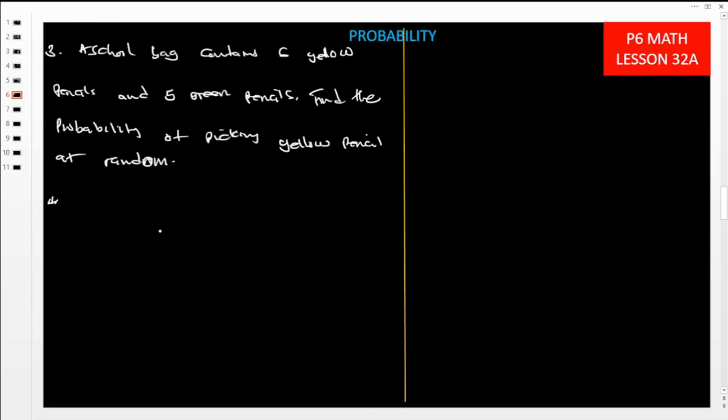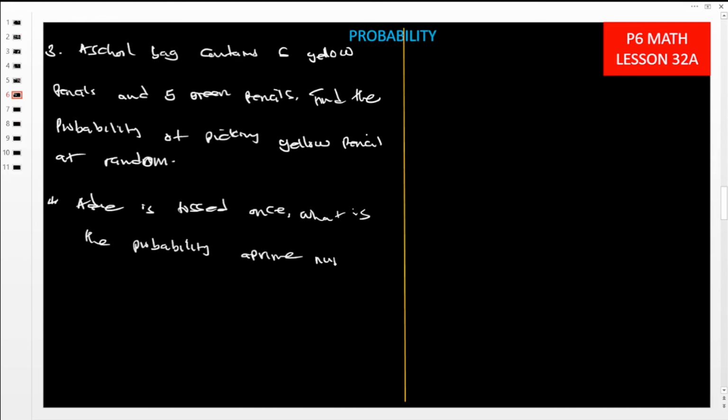Number 4. A die is tossed once. What is the probability that a prime number will show up?